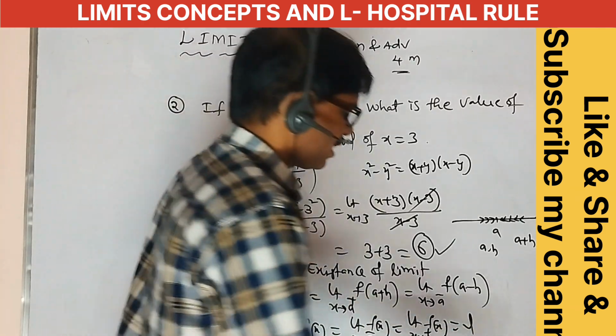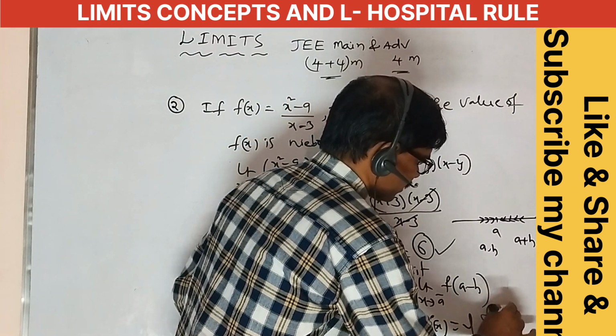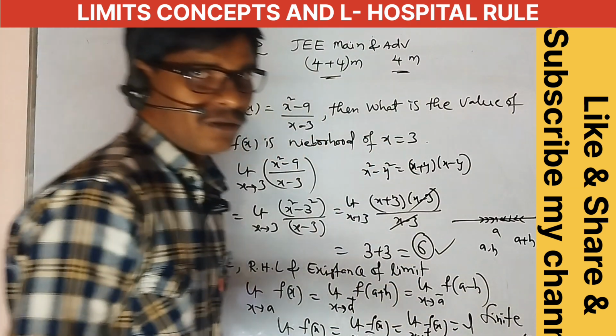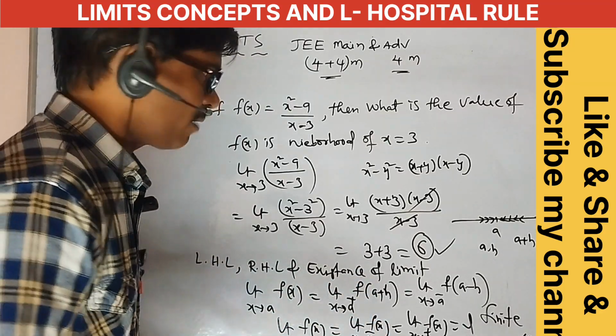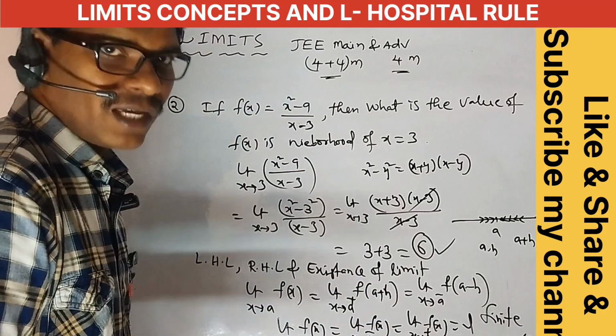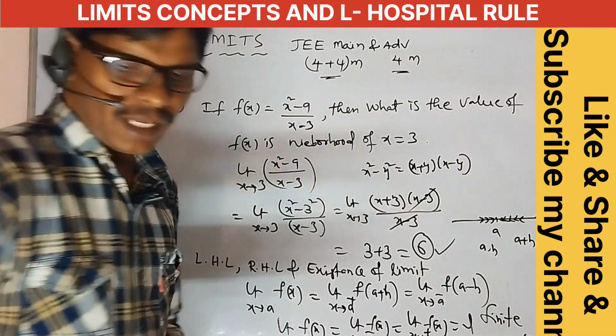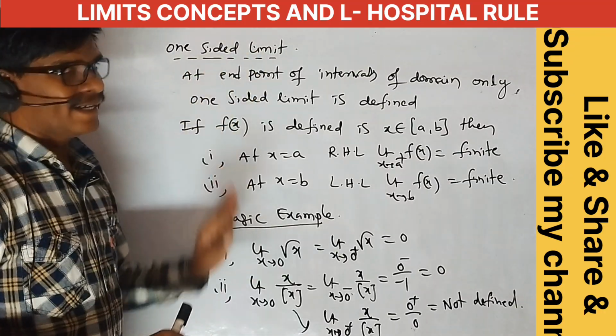L is the finite limit. Okay, understand, that is the finite limit, and then the limit exists. Okay, limit exists. Okay, next, one sided limit.